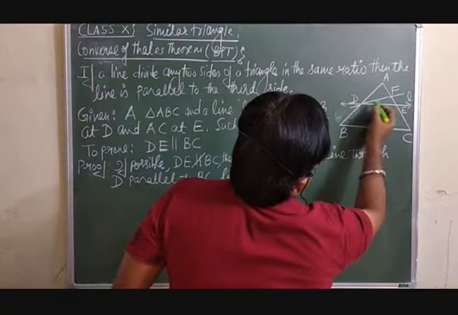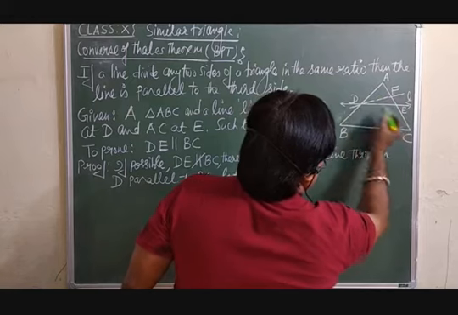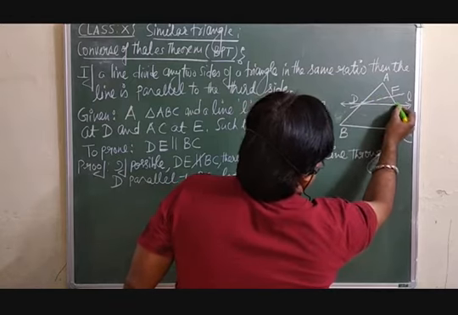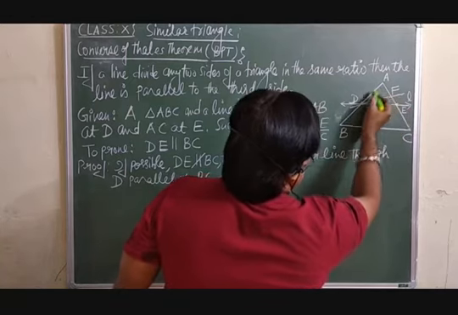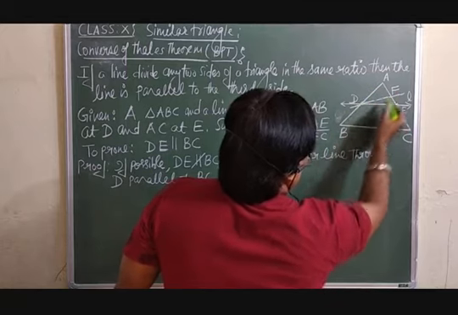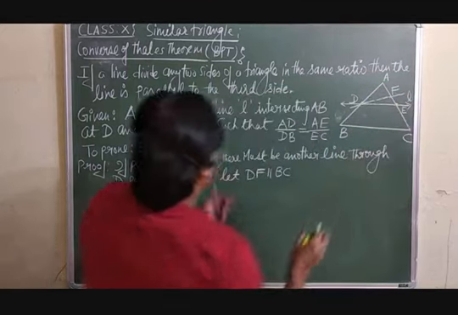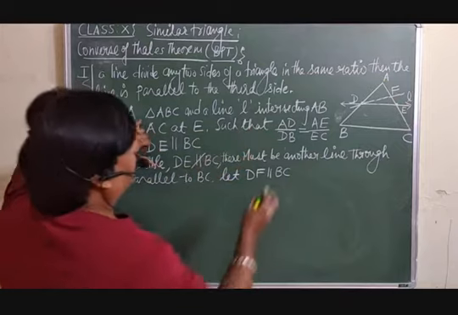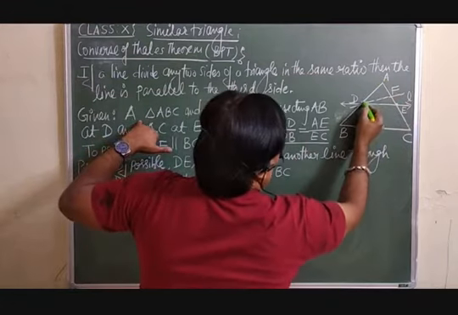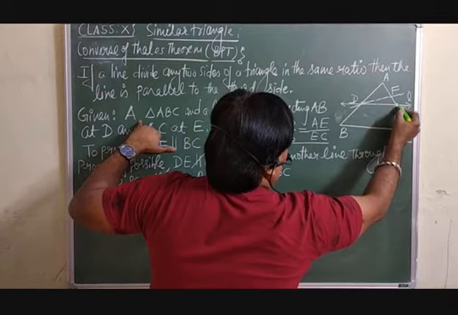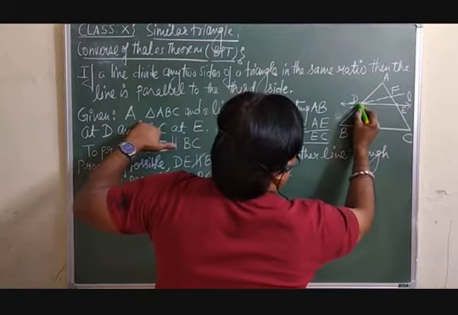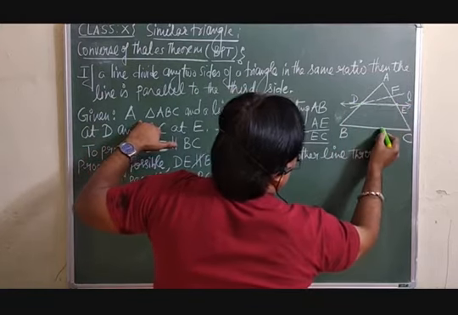This is the line L which is intersecting AB and AC at two points and dividing them in equal ratio, meaning AD over DB is equal to AE over EC. This is already given. We are supposed to prove that this line DE is parallel to BC.